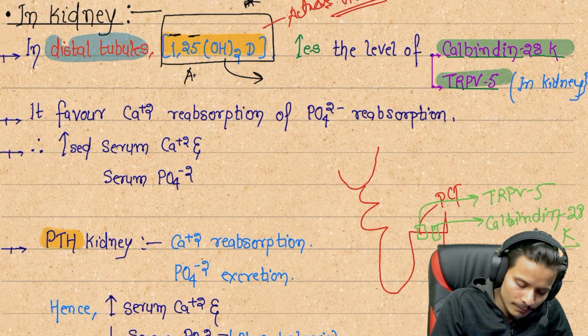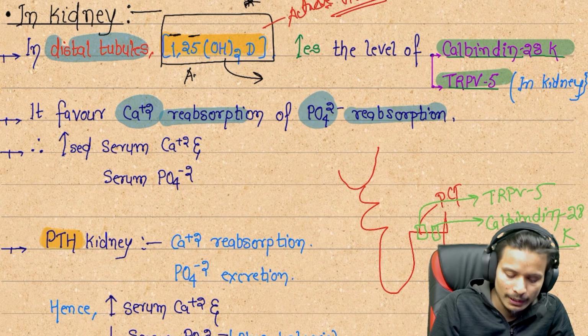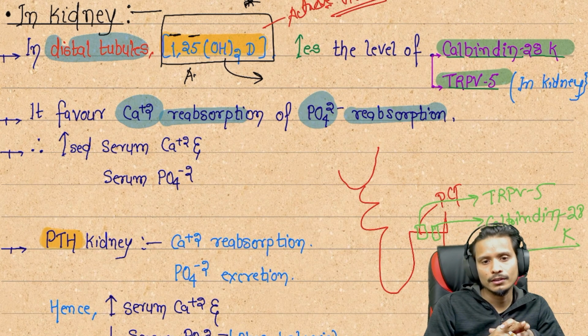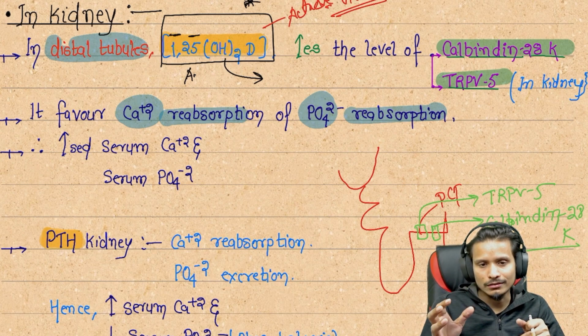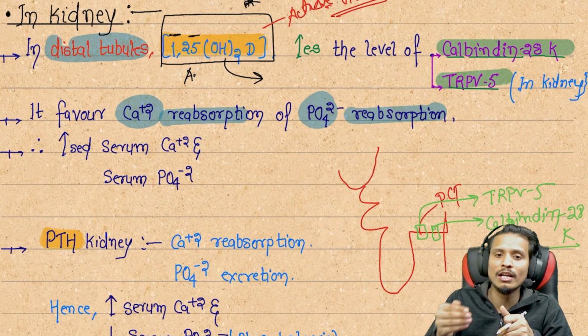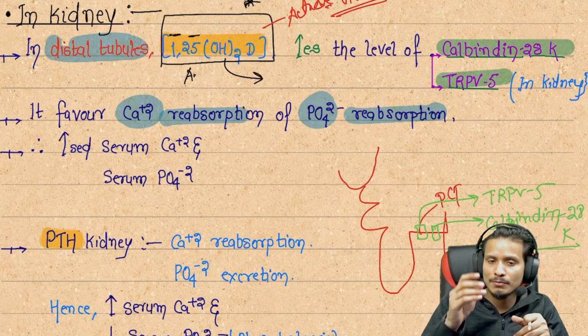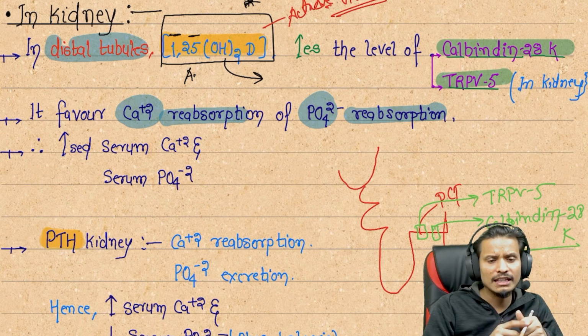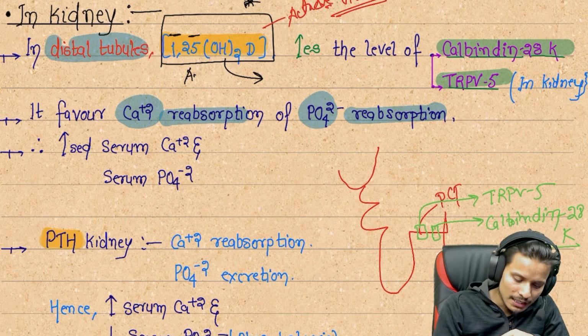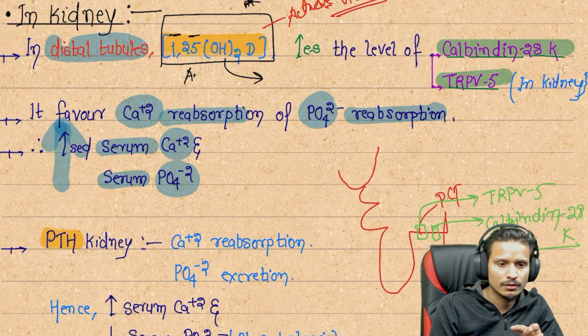So we can see the calcium absorbed in that area, and the phosphate reabsorbed in that area by vitamin D. Now you know how vitamin D alters the reabsorption of calcium and phosphate. They are making more and more tunnels, more reabsorption carriers, more reabsorption proteins. And that's why the calcium level and the phosphate level in the serum will be raised.